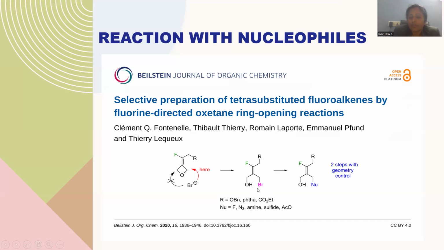That bromohydrin can be treated with any kind of nucleophile. Further, we can go for any nucleophile. Whatever chemical transformation you are expecting, that kind of chemical reagent can be added, either fluoro, azide, amine, sulfide, and this is called acetyl. Whatever nucleophile you want to add over there, that is a kind of substitution we can clearly say. So the substituted product will be originated.